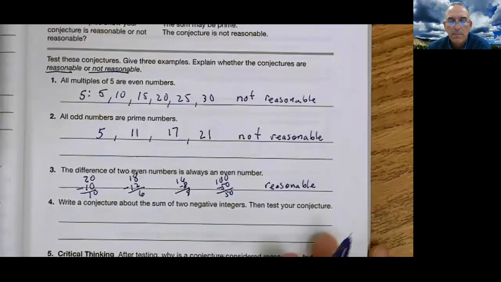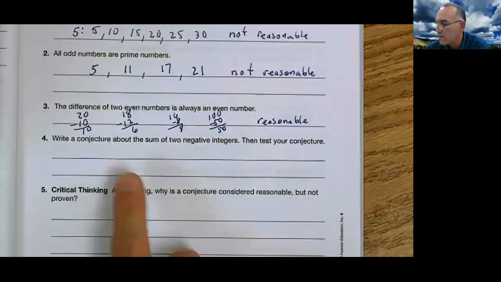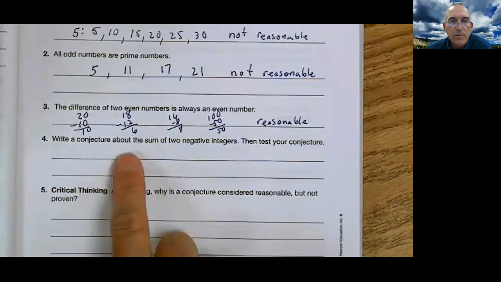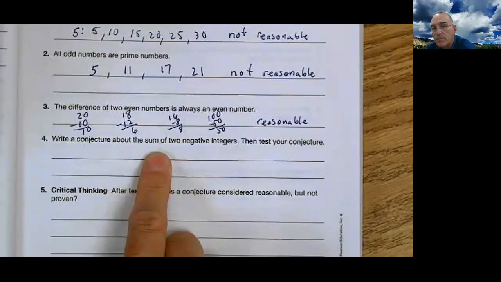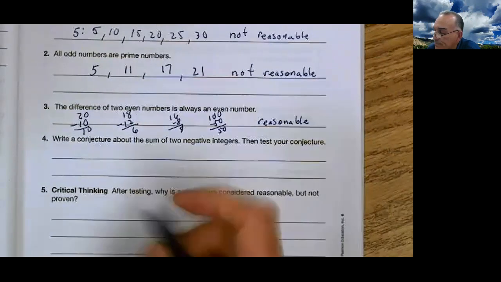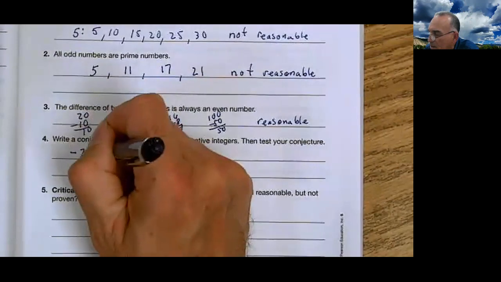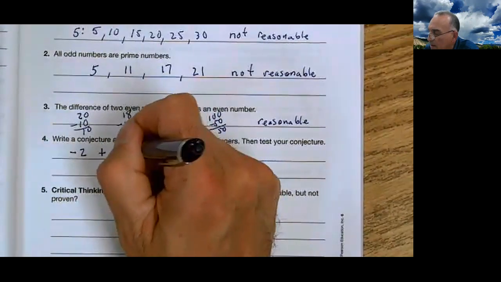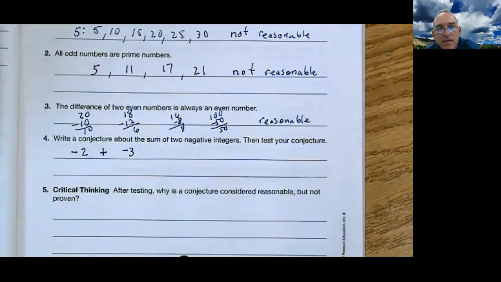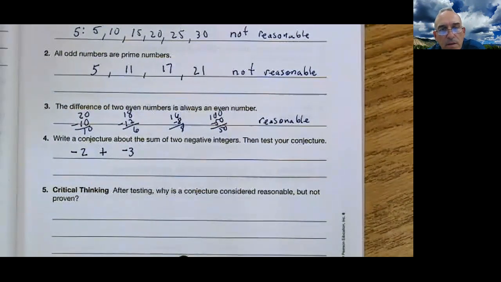How about this one? Oh, there's a difficult one. Write a conjecture about the sum of two negative numbers. So if I were to add two negative numbers, little numbers like this, the sum of two negative numbers will result in a positive number.